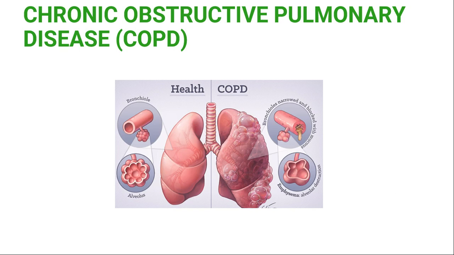It is a pulmonary disease. Bronchioles are narrowed and blocked with mucus. Here you can see the clear picture already given. Emphysema: alveolar destruction, bronchioles.